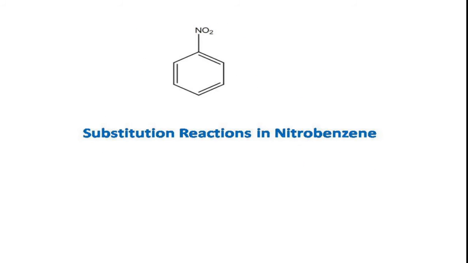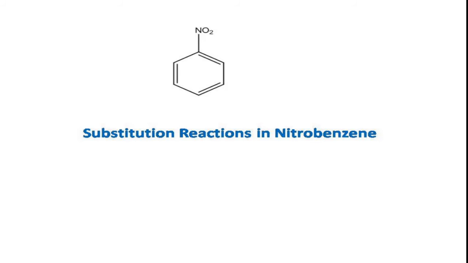Coming to the substitution reactions in nitrobenzene. Just now I told you that usually aromatic compounds will undergo substitution reactions. Even though they have double bonds, they will not undergo addition reactions.